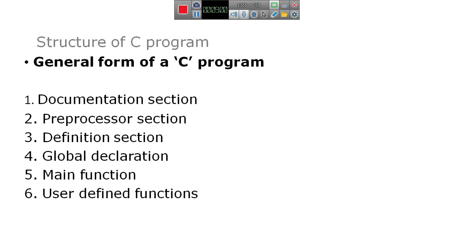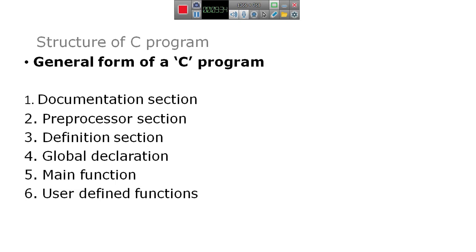The total C program is divided into different sections. There are 6 different sections, that is documentation section, preprocessor section, definition section, global declaration section, main function, and user defined function.